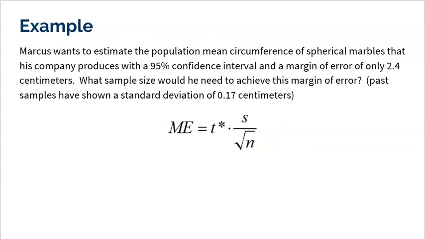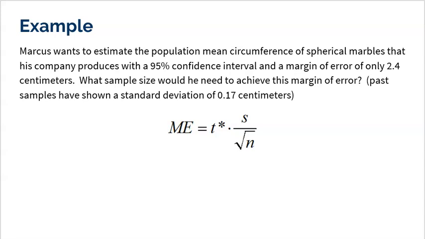All right, Marcus wants to estimate the population mean circumference of his spherical marbles that his company produces. So his company has these spherical marbles, and he wants to estimate the mean circumference of them. All right, so he wants to do this with a 95% confidence interval, and he wants a margin of error of only 2.4 centimeters. So I don't know how big or small these marbles are, but he wants a margin of error of 2.4 centimeters. It is what it is. I can't change what he wants. So he wants his interval to go up 2.4, down 2.4, which would be 4.8 centimeters wide. What sample size will he need to achieve this goal?